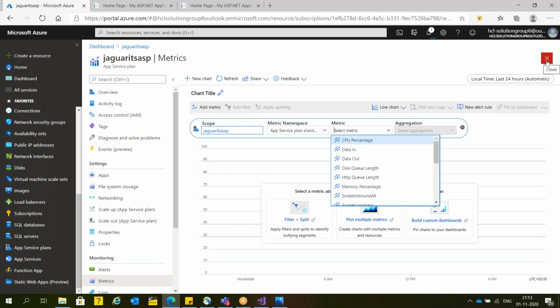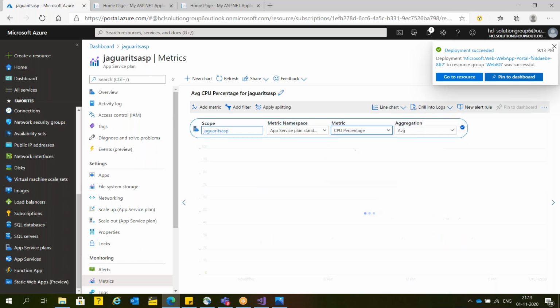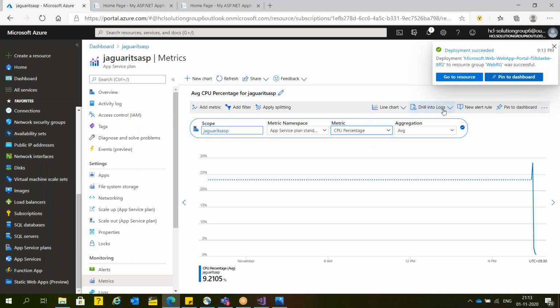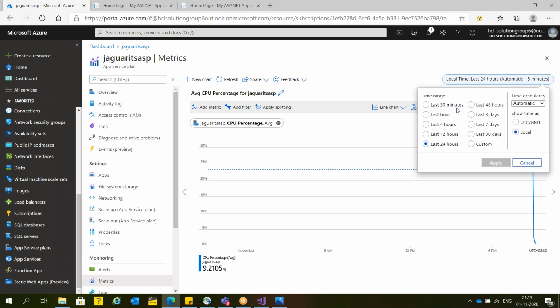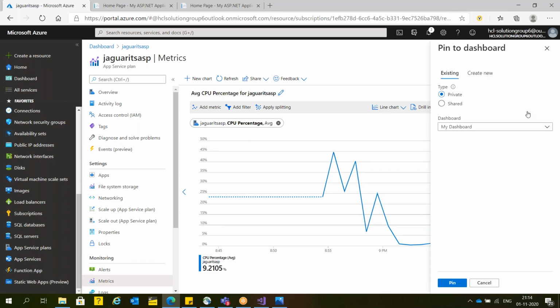Same, in case you want to monitor on the basis of any particular parameter, what you can do is select your metrics and pin. Suppose you want to check the CPU usage, the average CPU usage. Here I'm going to check since the last 30 minutes. So this is the CPU usage. Average CPU usage is 9.21%. You can pin the same on the dashboard.